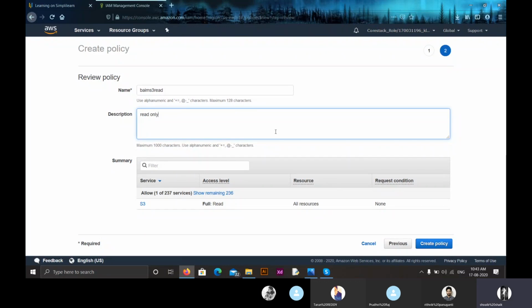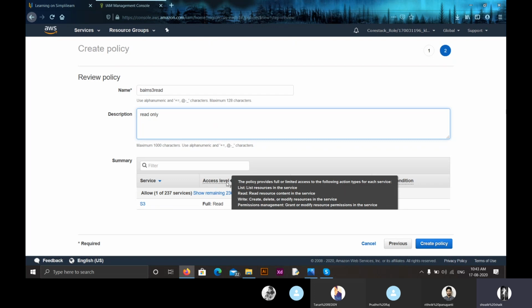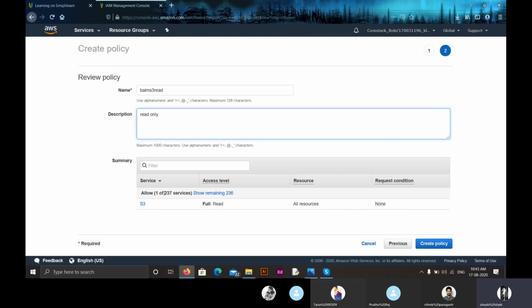So now I have given it a name. Then I have given it a description. So this is our summary of our policy. We selected the service S3, and we have given it action read. We have selected all resources. Now click on create policy.